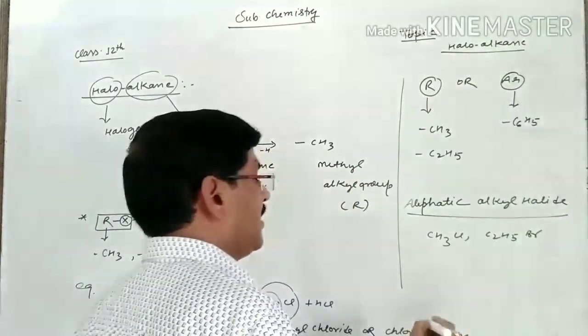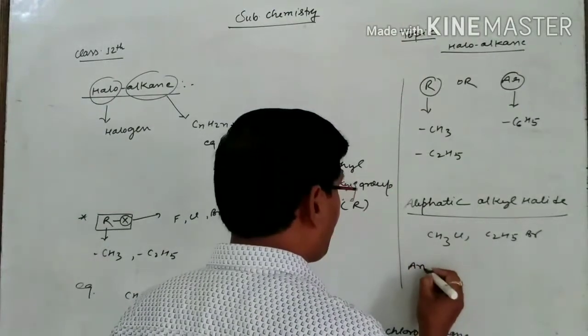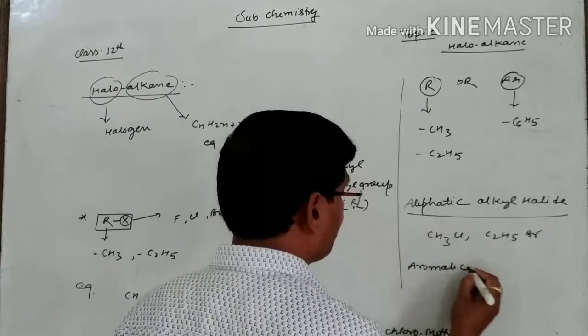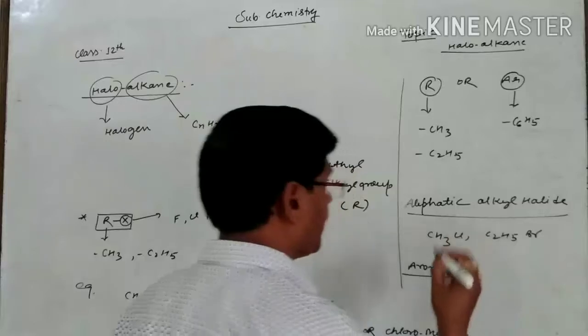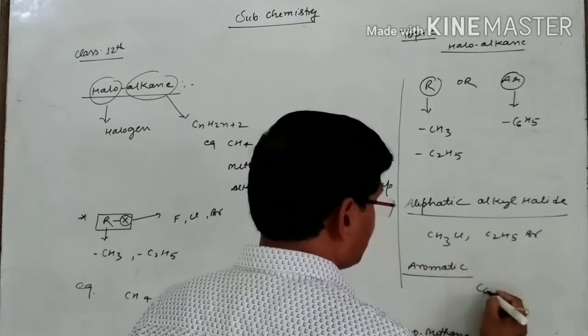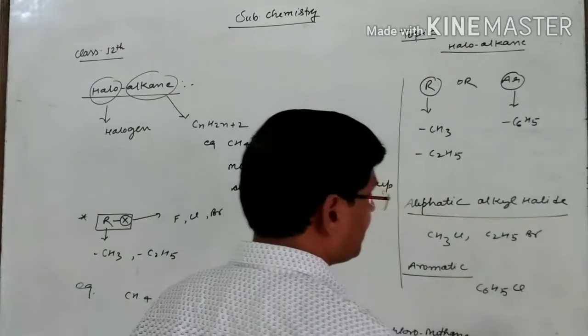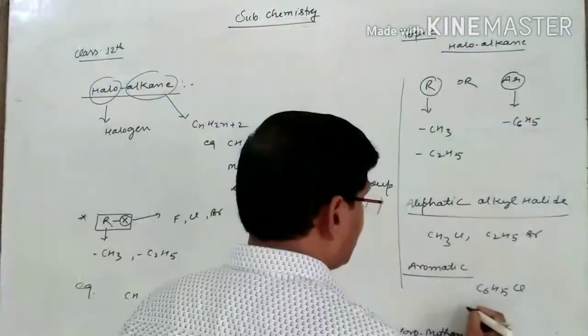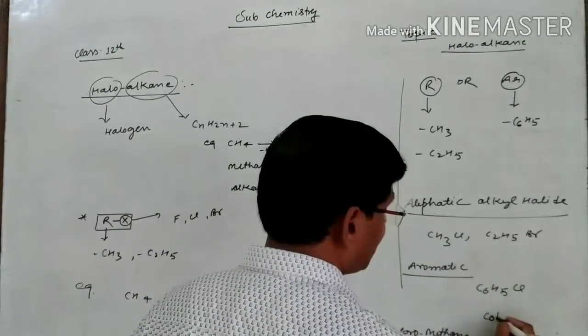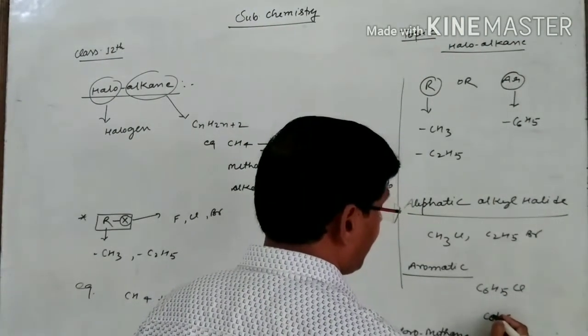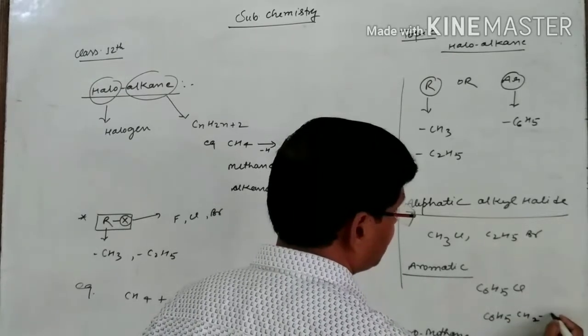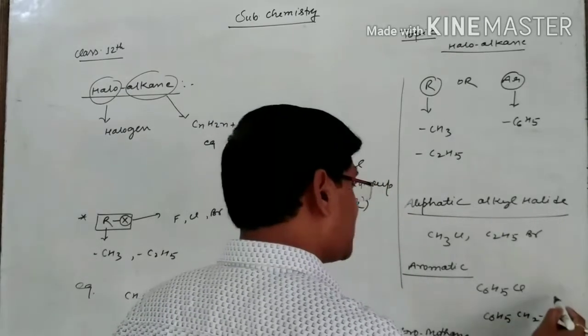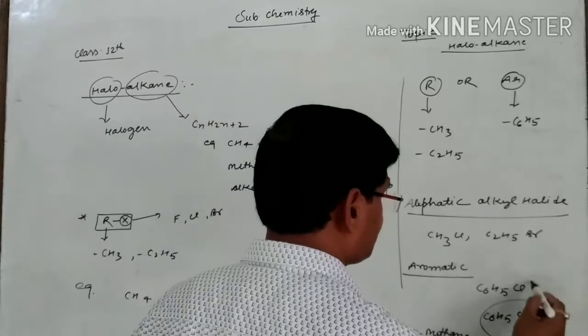And then in aromatic, it means like C6H5Cl, or the second type will be C6H5CH2Cl. I have to discuss these two types.